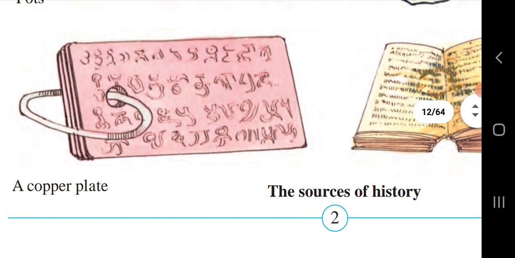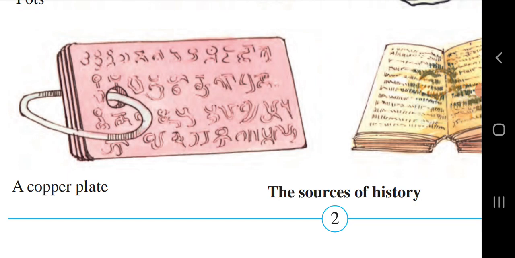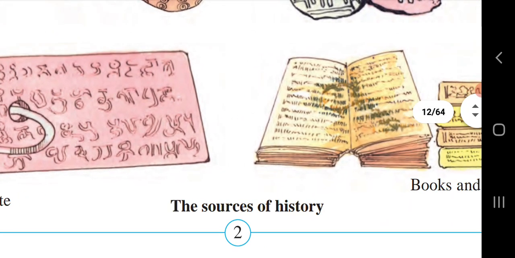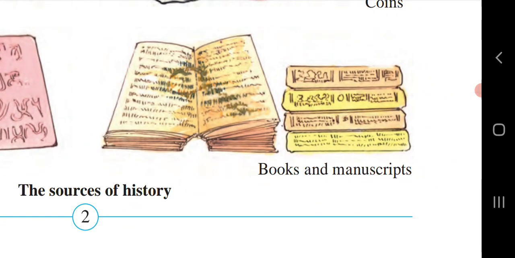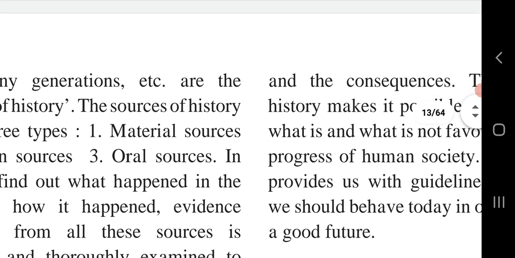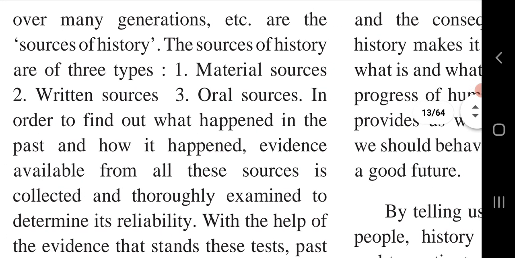Any a copper plate, here with the pointed reed, they are writing on this copper plate, they were printing on this copper plate. So this can also be a source of history. Now books and manuscripts. Yes, at that time many different peoples were keeping records for the future generation. So these books and manuscripts can also be sources of history. The sources of history are of three types: material sources, written sources, oral sources, etc.